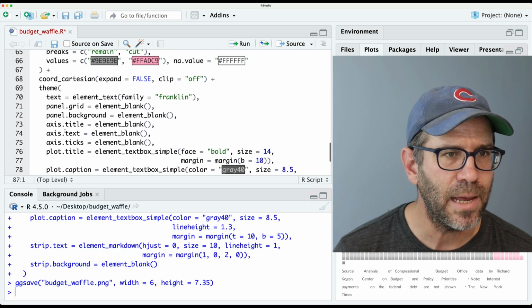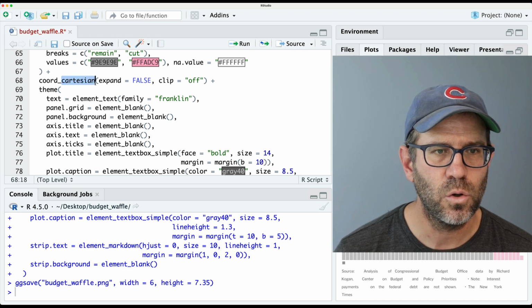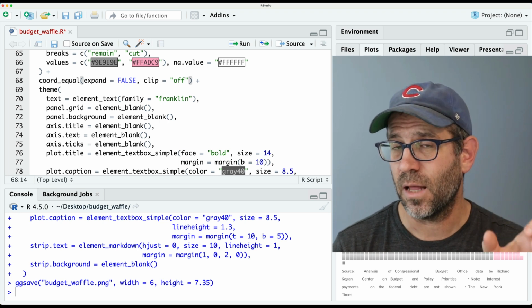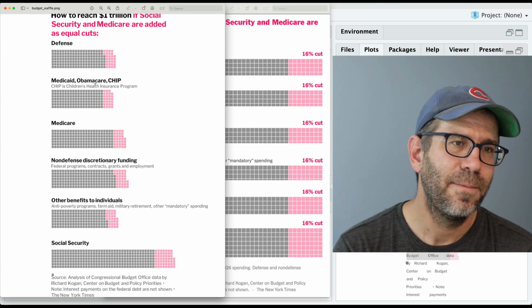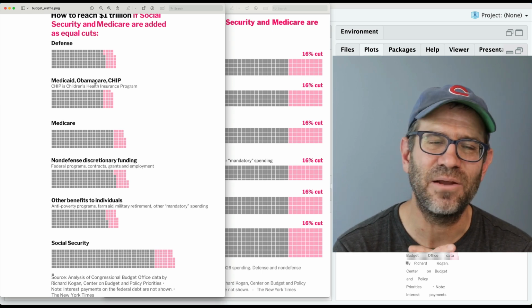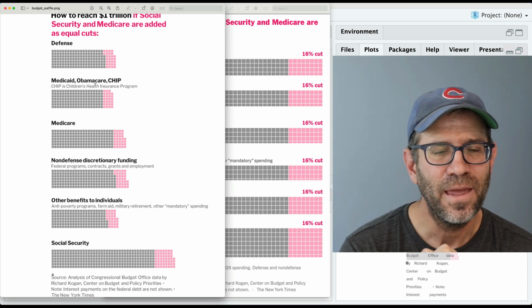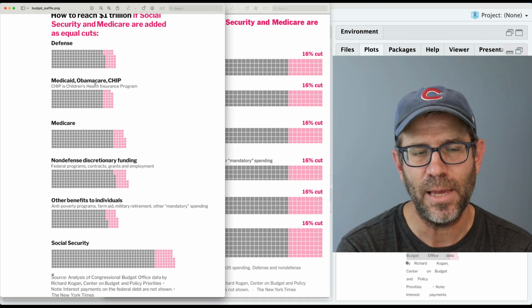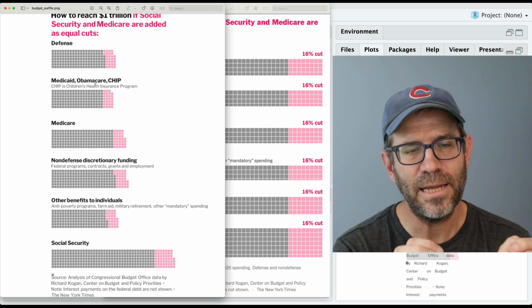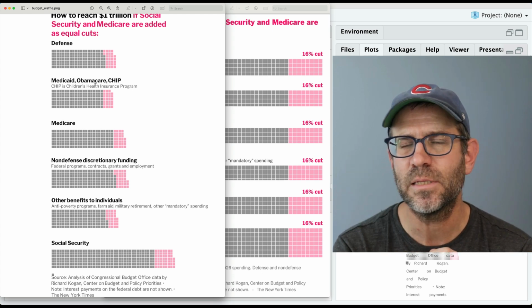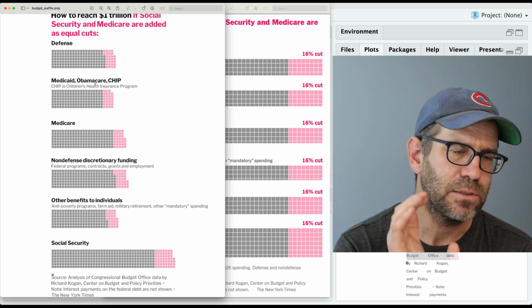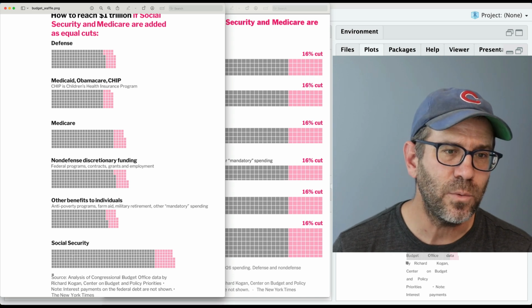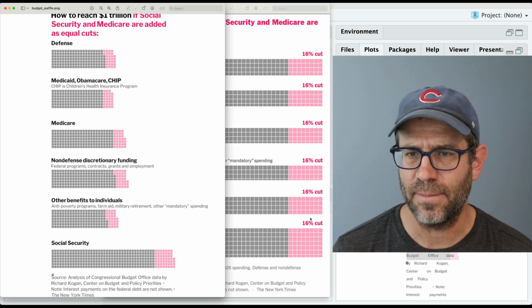Maybe what we could do right off the bat, though, would be to come to coord Cartesian and do coord equal. And so coord equal will make the row height the same as the column width. And so that then brings everything in, and it gives it just a really weird look, right? And so we'll want to play with this some more. I'm going to leave it here because I'm going to be adding my legend title, and we're going to perhaps be removing some of the space between our facets. So let's not freak out too much just yet. Let's go ahead and add in that legend title. But hopefully what you can see now is that all of these squares are the same size, right?